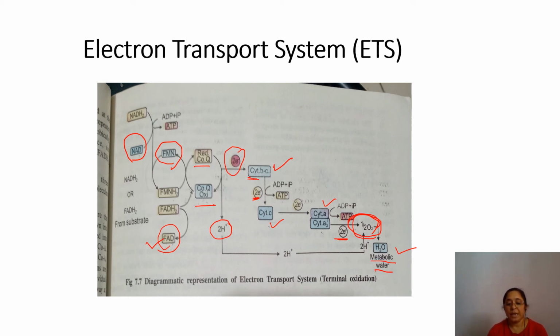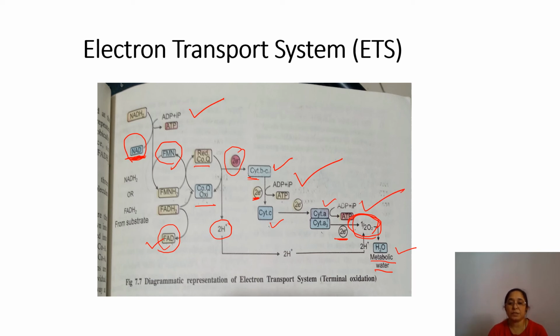So here NAD is the first substrate. If that starts, it is reduced to NADH2, ATP is formed, then FMN receives it and is reduced to FMNH2, then coenzyme quinone, then cytochrome. So if it starts with NAD, it will produce 3 ATP: 1, 2 and 3.